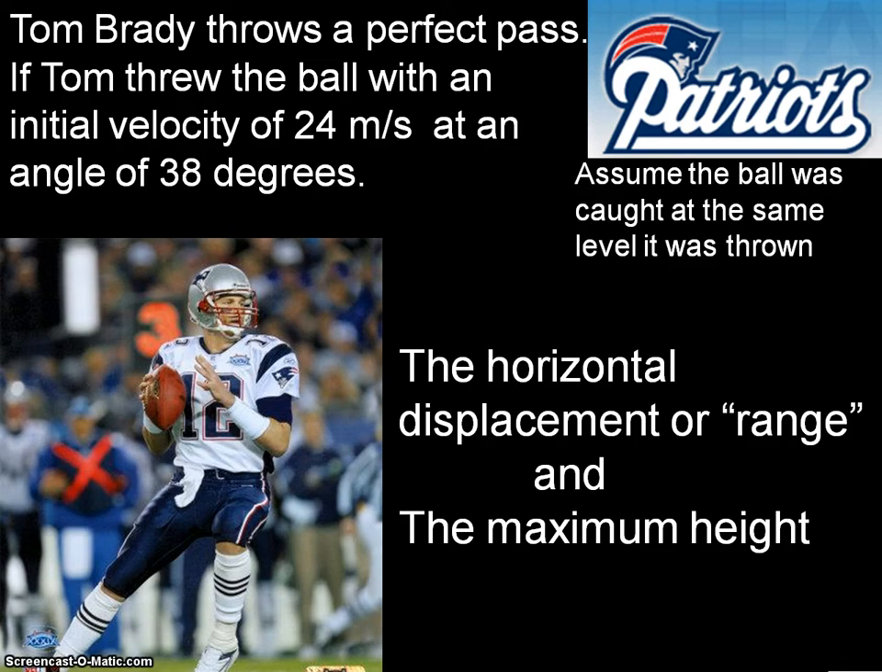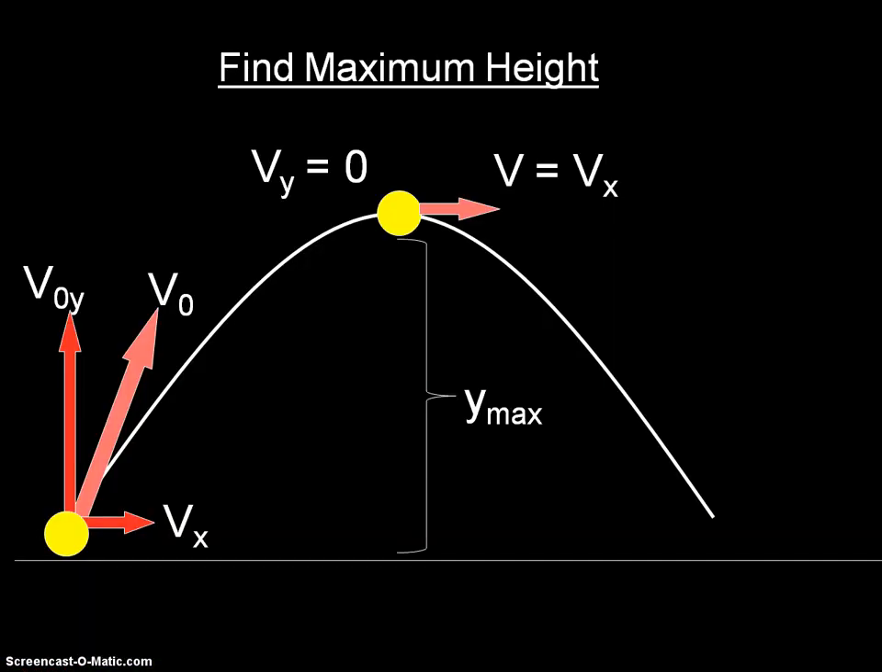So here's our problem. Tom Brady, of course, throws a perfect pass. It is launched with a velocity of 24 meters per second at an angle of 38 degrees. And the question is, what is the horizontal displacement, or the range, and what is the maximum height? And of course, we're assuming that the ball was caught at the same height that it was thrown. So what are the things that we know? Let's tackle the maximum height first.